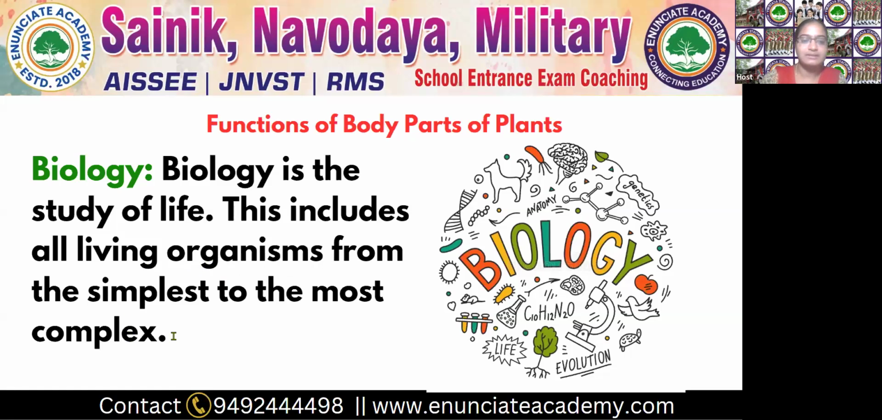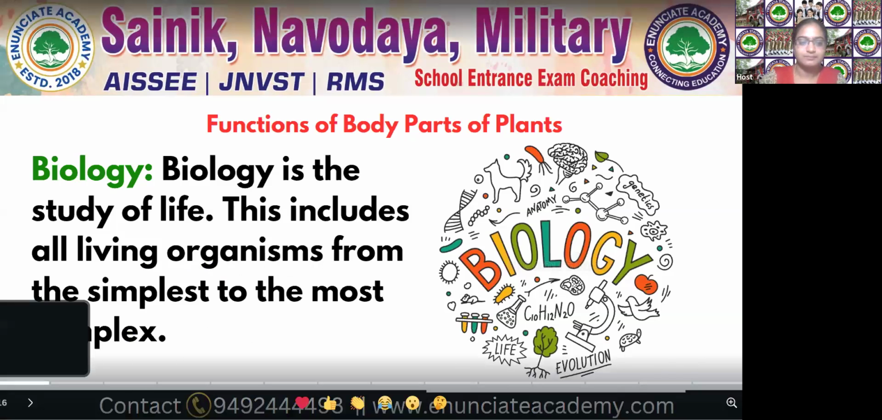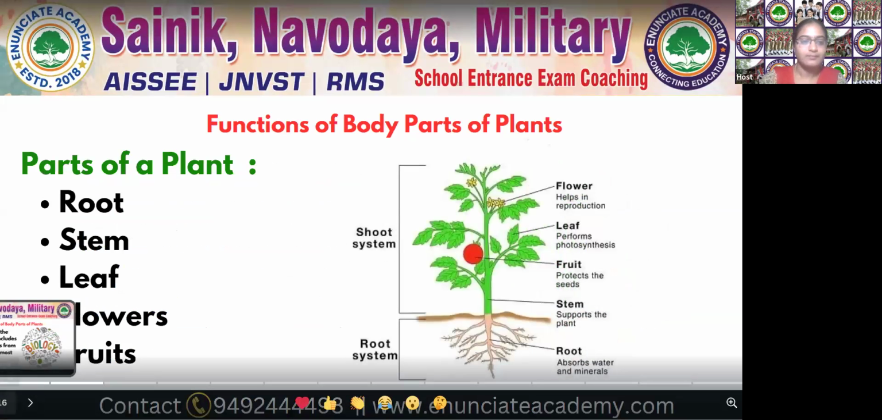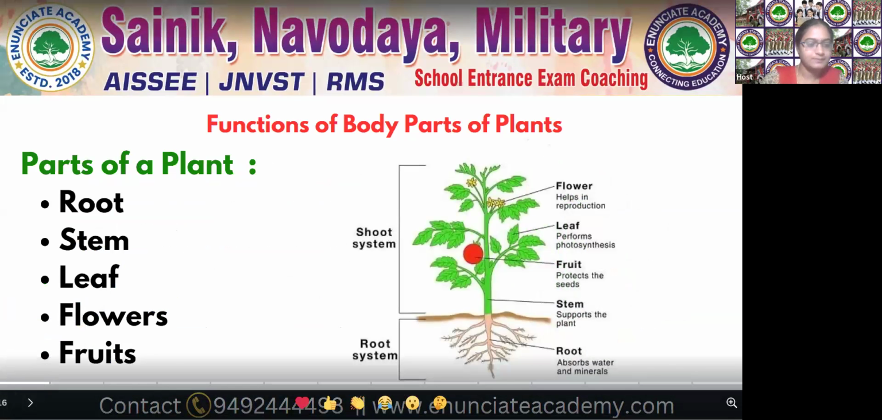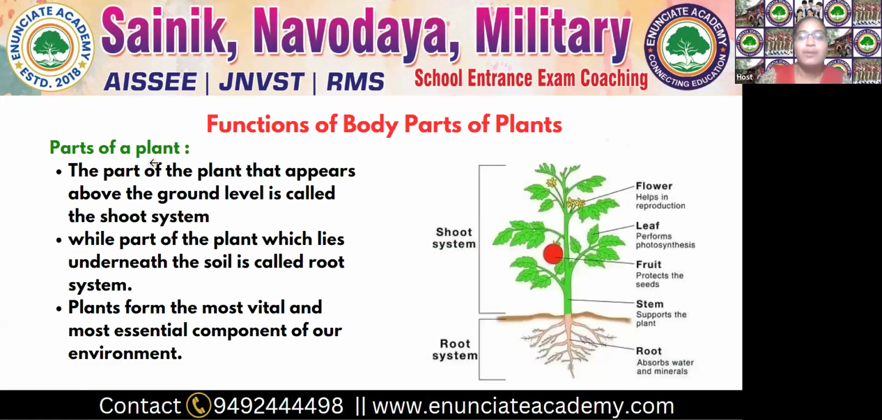The next one is parts of plants. What are the parts in plants? The part of the plant that appears above the ground level is called the shoot. This is the shoot system, children. It appears above the ground. That is called the shoot system.